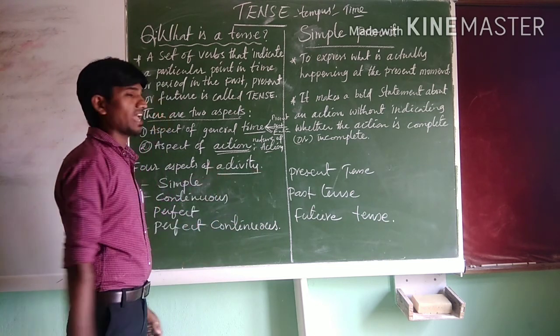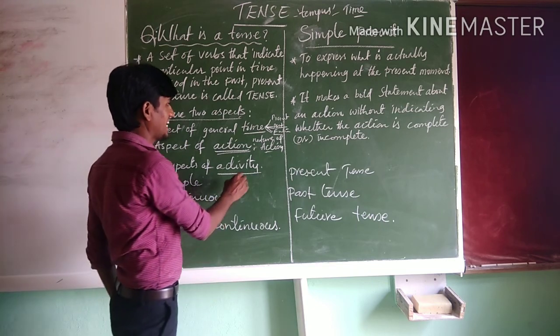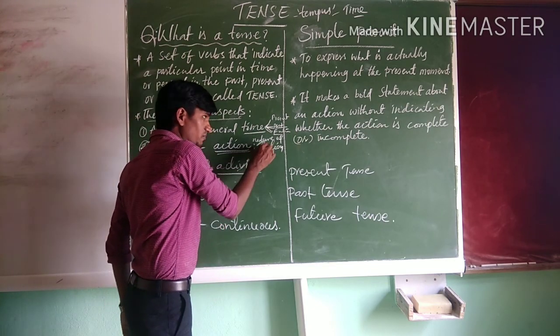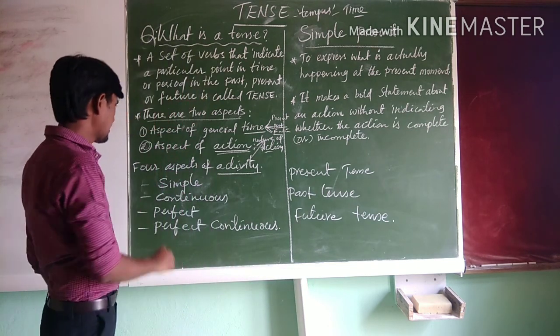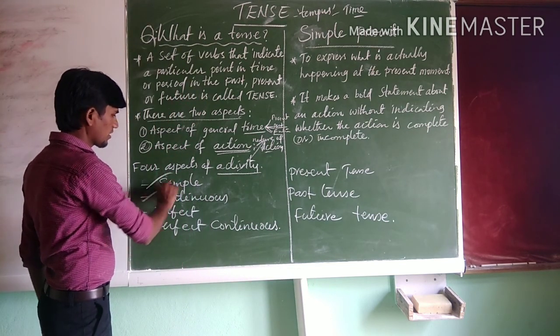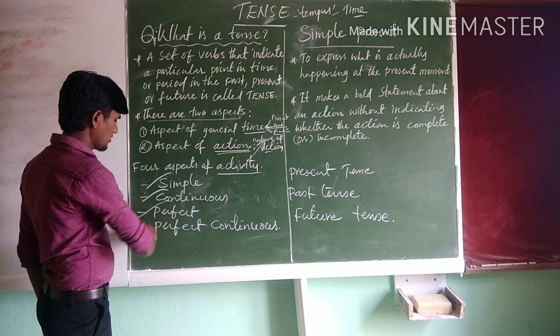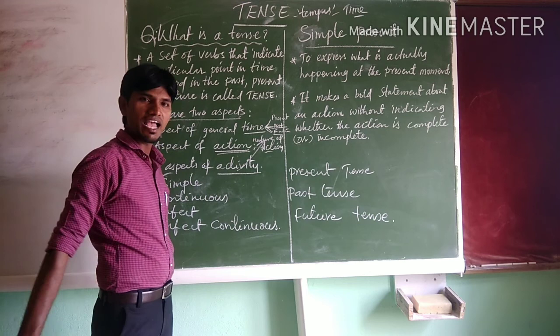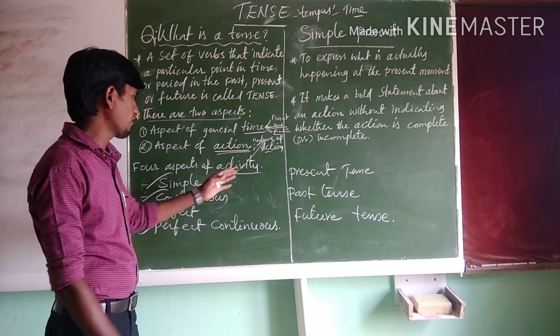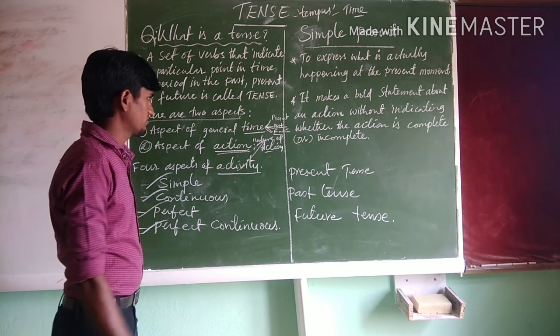Four aspects of activity means four aspects of the nature of action. They are simple, continuous, perfect, and perfect continuous. So each tense will have these four aspects of time and action. Right?